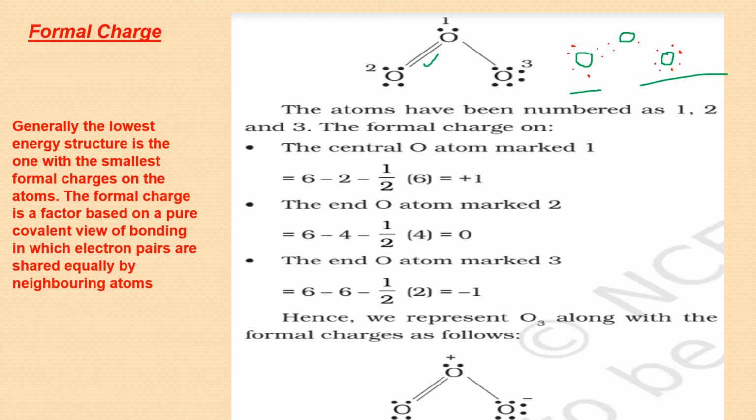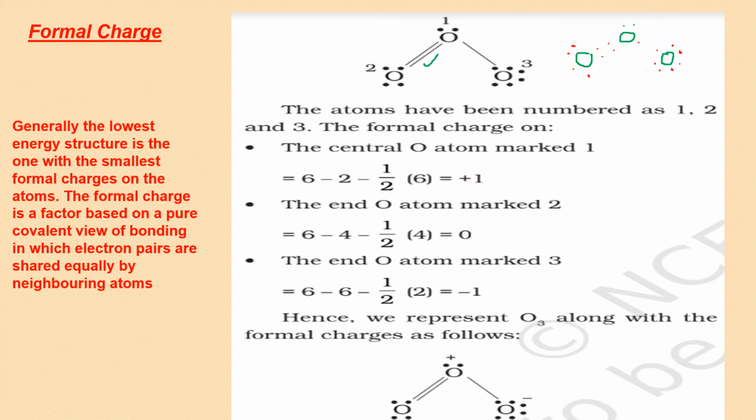How many electrons I have used? 16. How many we had? 18. Still 2 electrons are there, so we can put them here. And now you will see the octet of terminal oxygens is complete. This is one terminal, extreme I mean to say. This is another terminal, and 1, 2, 3, 4, 5, 6, 7, 8. For the central also we have completed. This is the structure. Now just by looking at the structure, I'll just make it clear from here. Removing all this.